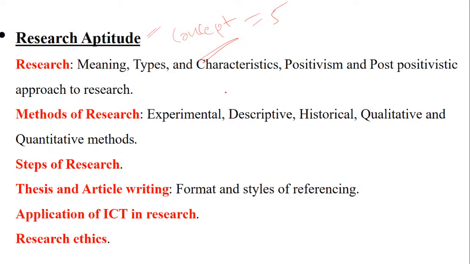So I have decided this unit I'll go a little bit slow. Even if I need 8 to 10 lectures, I will take them. But I will ensure that the things are properly revised and properly understood, and this topic, as in faculty also, will definitely be helpful for you.